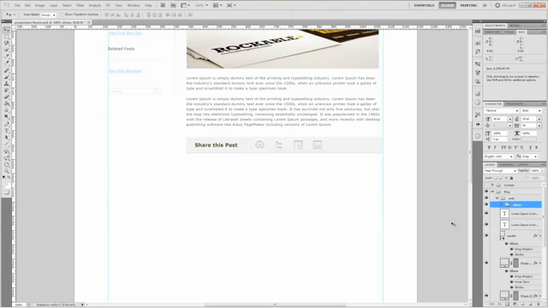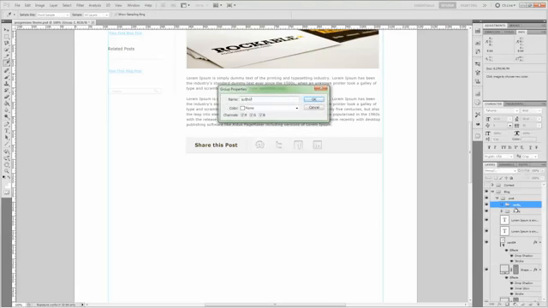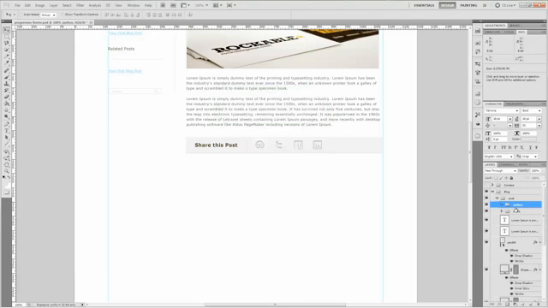Alright, and let's create a new group. We're going to call this new group author. Okay, on any blog, it's always a good idea to have an author section, especially if you're going to have guest contributors. You want to let people know who's writing the article. So grab your rectangle tool, all right, and let's draw a rectangle that's about 683 by 157.